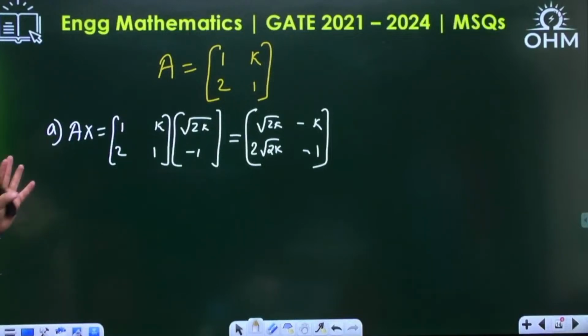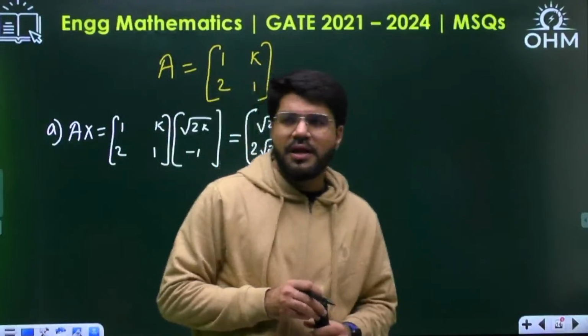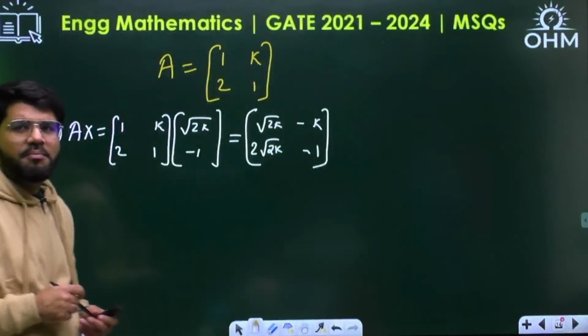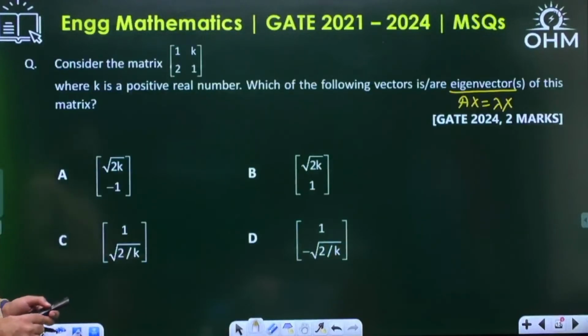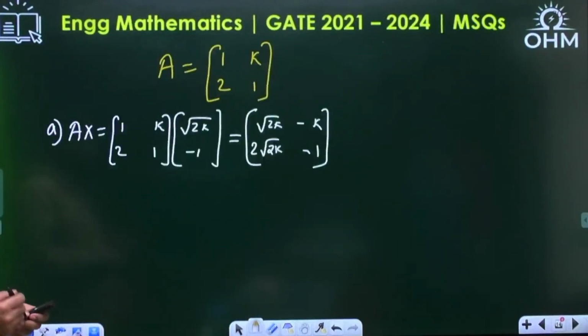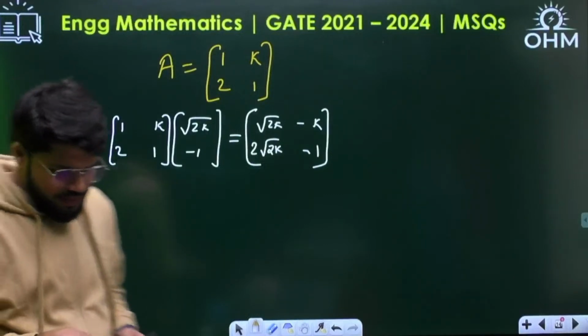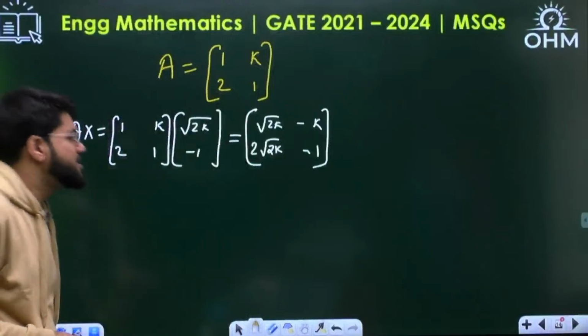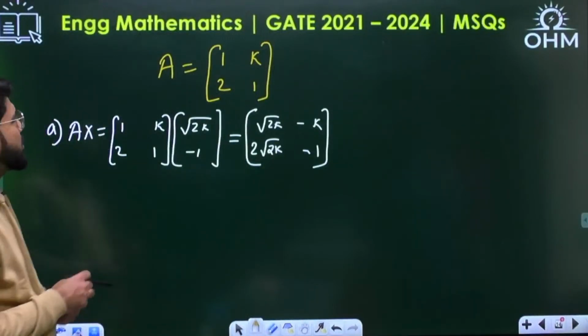Now, can you convert it into something in the form of the given matrix? Somehow, can you write this in the form Ax equal to lambda x? 1 k 2 1 and root 2k and minus 1. I have multiplied it. Somehow, can you convert this by taking anything common or so?